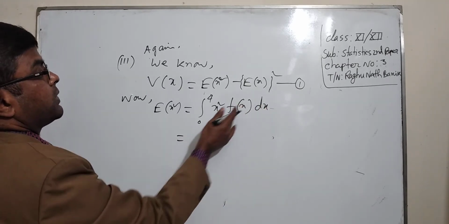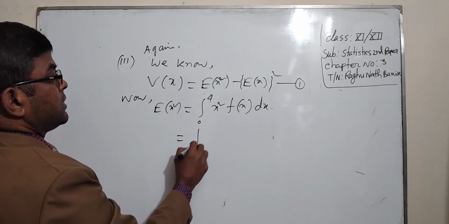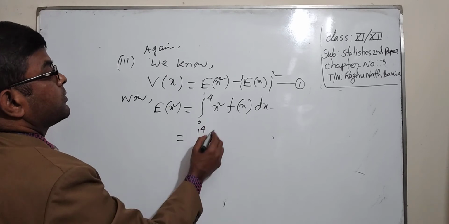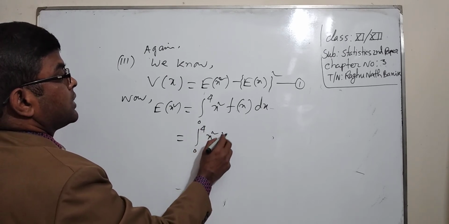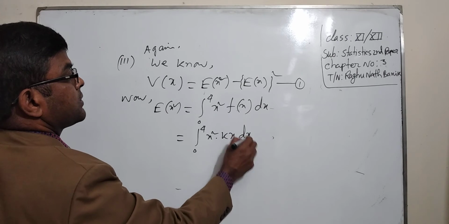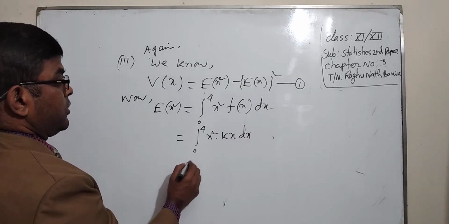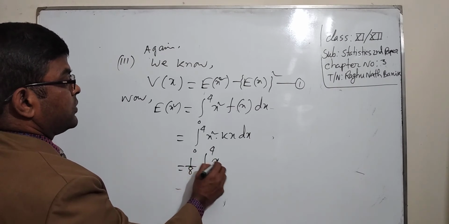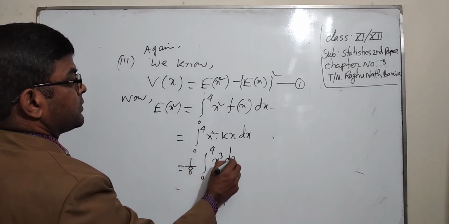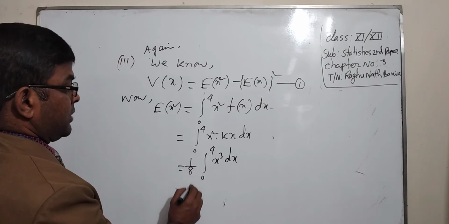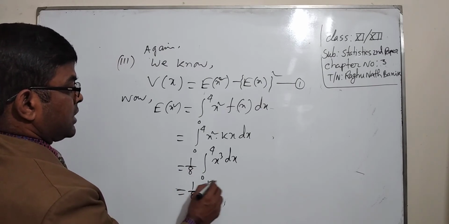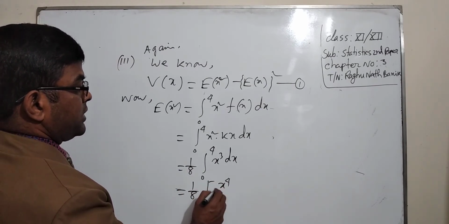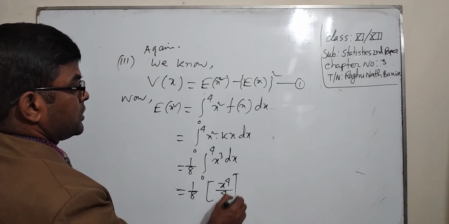Putting the value of f(x), from 0 to 4, x square into kx dx. Putting the value of k as 1 by 8, 0 to 4 x cube dx. The integral value is 1 by 8 times x to the power 4 by 4 from 0 to 4.